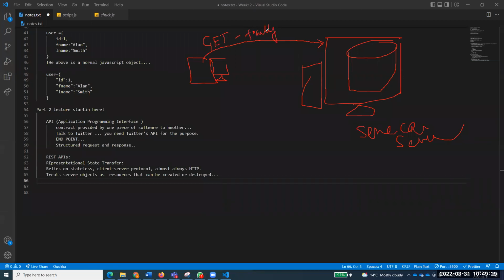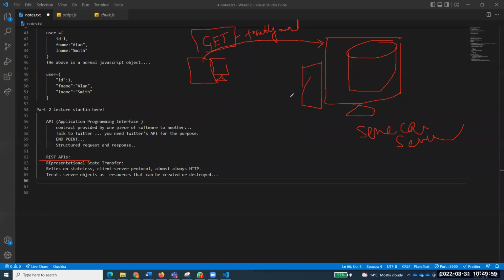Are you getting that concept? I'm just giving you a very, very vague example, but I hope you will understand. So you will say that through REST API, representational state transfer API, I want to get the name of all faculty members. You know what I mean? You say, go and get all faculty members from Seneca server.